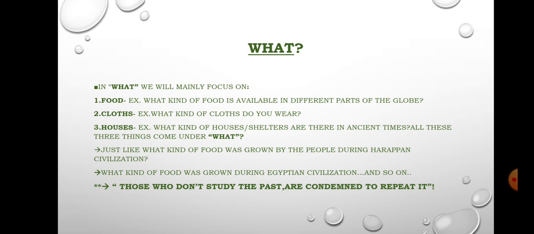About houses, we will talk about what type of houses people used to make or live in during ancient times or in the past. All these things come under 'what'. Just like what kind of food was grown by the people during the Harappan civilization. The Harappan civilization is the most ancient human civilization that we will discuss in the coming chapters as well. What kind of food was grown during Egyptian civilizations? So many past or ancient civilizations are there where human settlements started developing and so on.